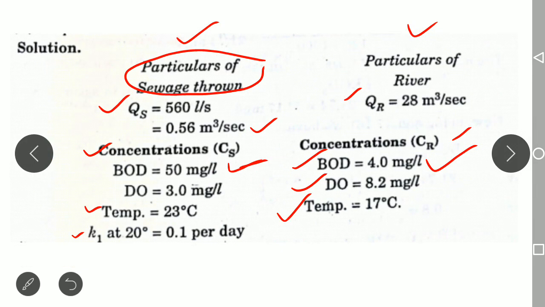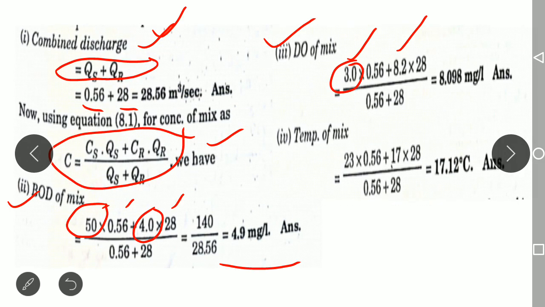You can observe the DO of the river is 8.2, the DO of the sewage is 3 mg per liter. In the same formula, by substituting the concentration of the DO, with QS and QR remaining the same, you will obtain the concentration of the dissolved oxygen of the mixture here.